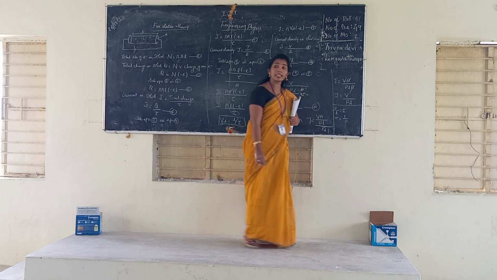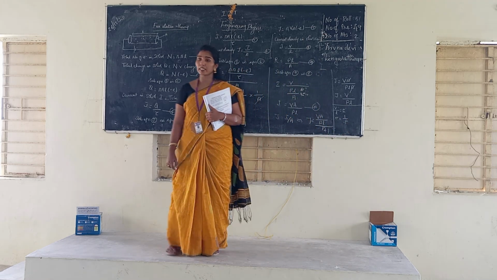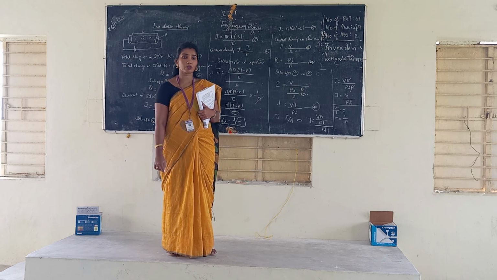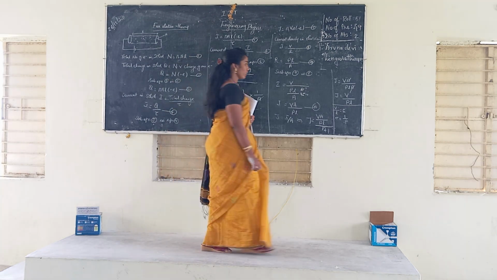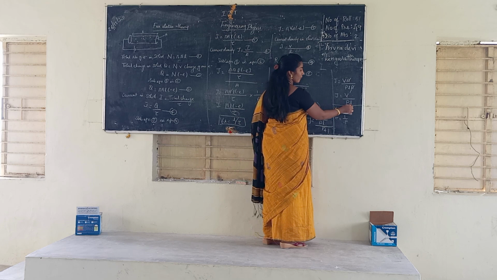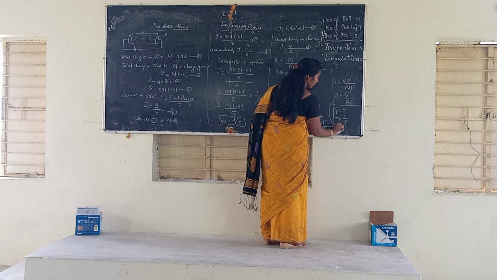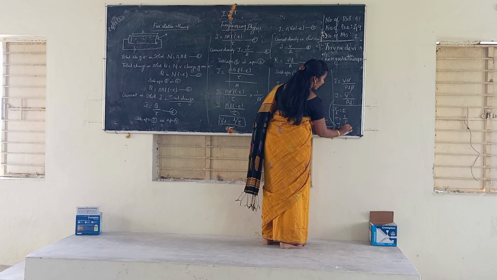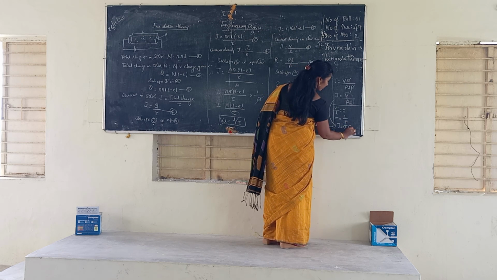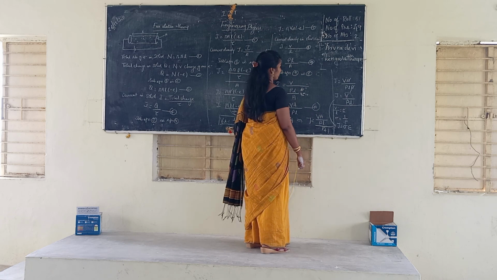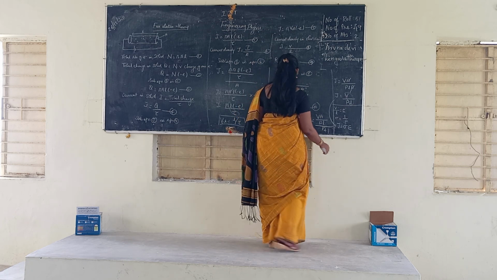Sigma is the conductivity. Conductivity is inversely proportional to the resistivity. So substitute V by L, and rho is also there. So we have J is equal to sigma into E. So this is the 11th equation.